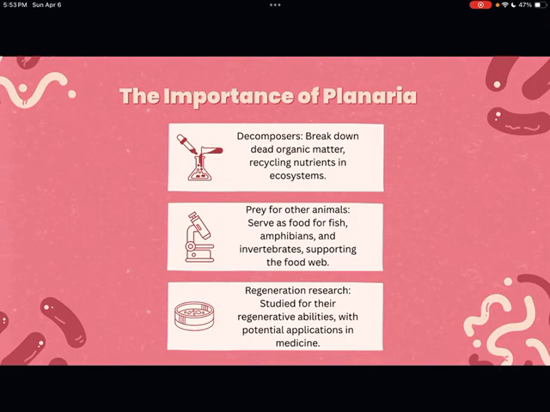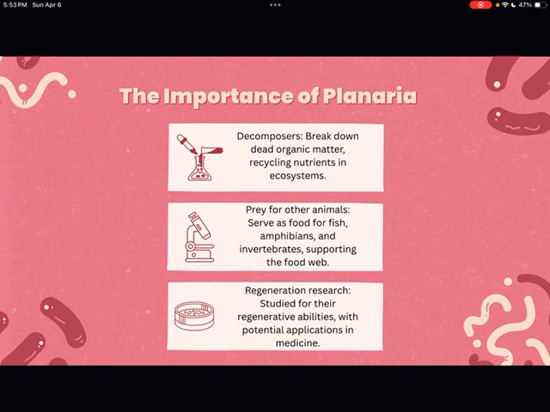To sum it all up, the importance of planaria is, one, they are decomposers. They break down dead organic material and recycle it, because they are chemoheterotrophs, and this is how they really thrive. In doing this, they play a really big role in our ecosystems. Two, they serve as prey for other animals. They serve as food for fish, amphibians, and different invertebrates. This circle of life supports the overall food web.